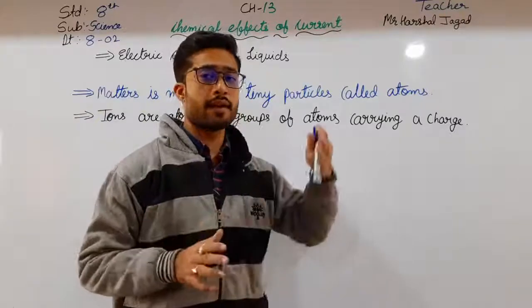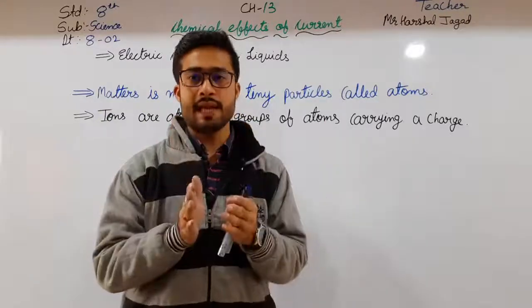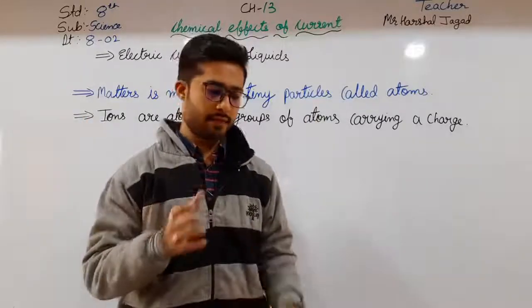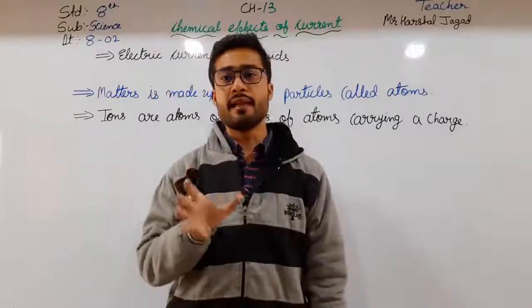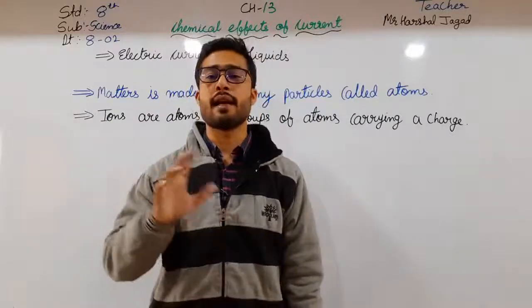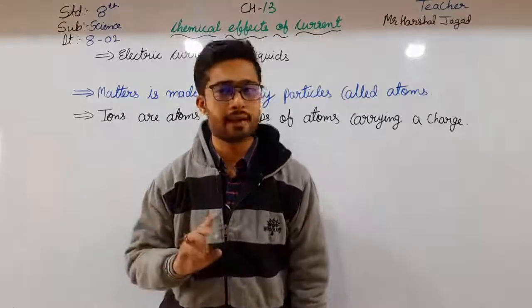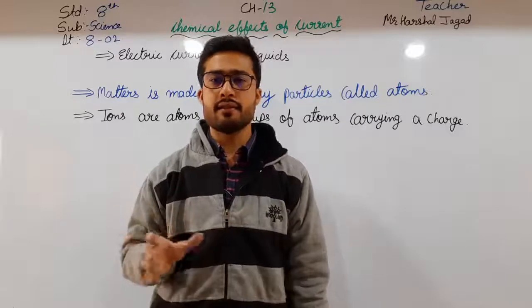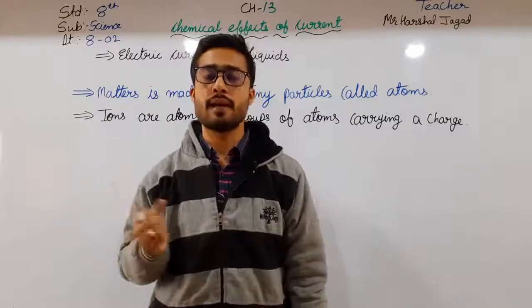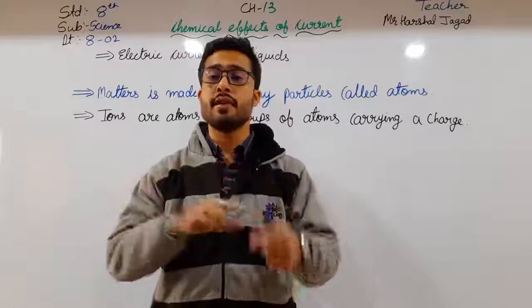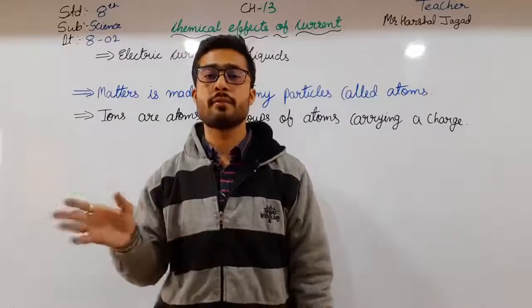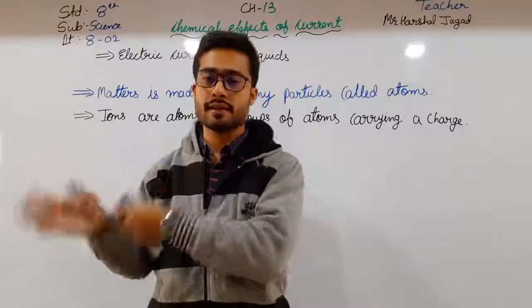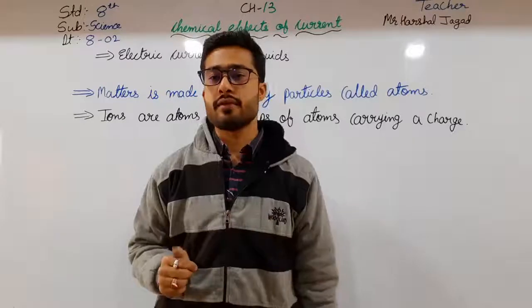Okay students, moving further, here they have also said that it depends upon the atoms, whether they are tightly packed or free to move. If I take a substance in which the atoms are tightly packed and not allowed to move through it, then electric current cannot pass. And some metals allow electricity to pass. Why? Because the atoms are free and can move from one place to another, so the electric current can pass from this side to the other side. Okay students, moving further,